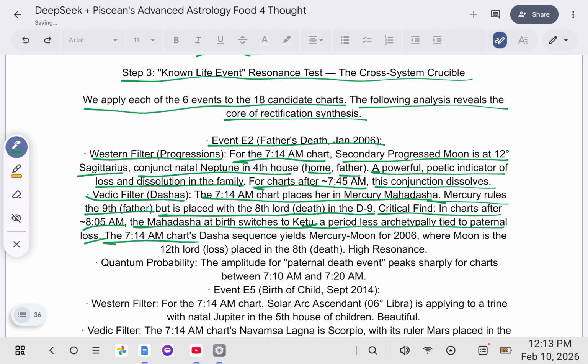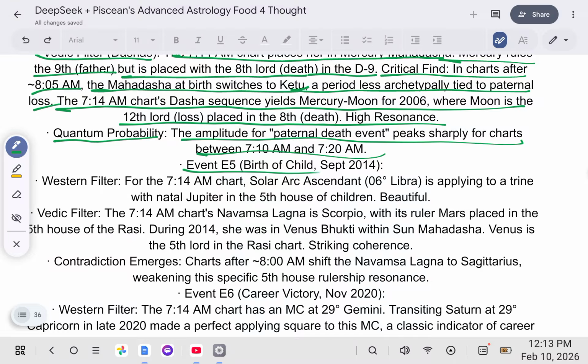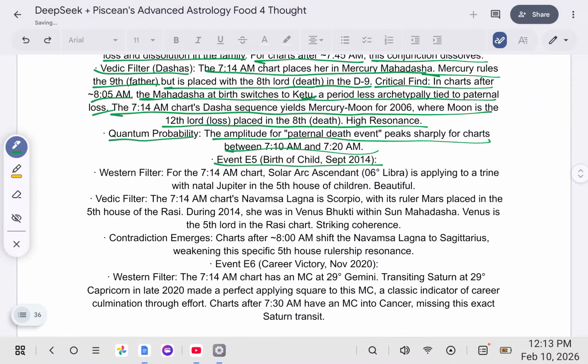The 7:14 a.m. chart's Dasha sequence yields Mercury-Moon for 2006, where the Moon is the 12th lord, loss, placed in the 8th house, death. It's the house of dying, high resonance. Quantum probability: the amplitude for the paternal death event peaks sharply for charts between 7:10 a.m. and 7:20 a.m.